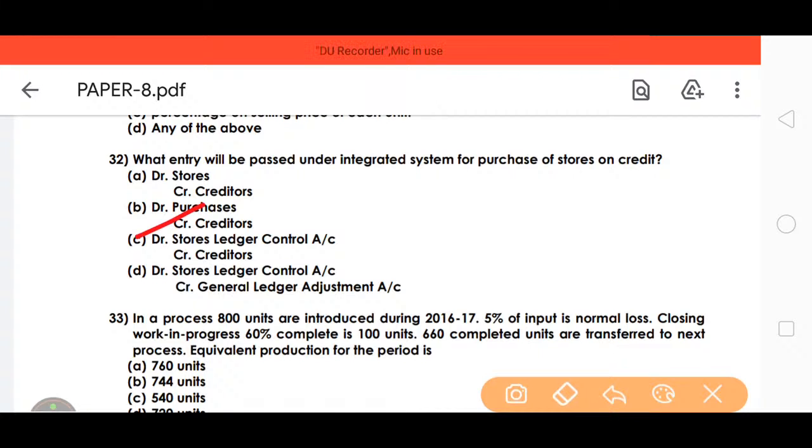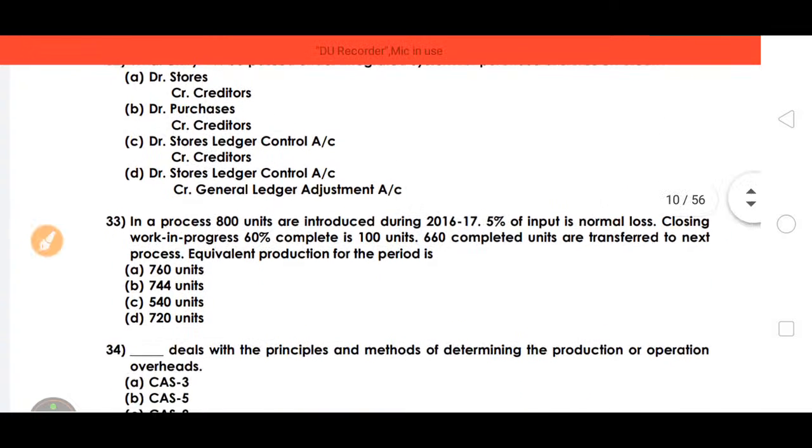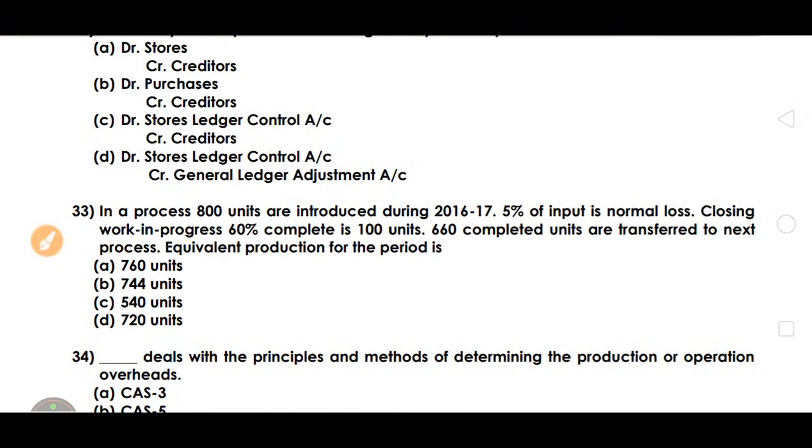So once again, what is the integrated system? The integrated system is the opposite side of the normal financial accounts in the cost accounting system. That is the simple brief. Next, the same question, equivalent production, which we already know.